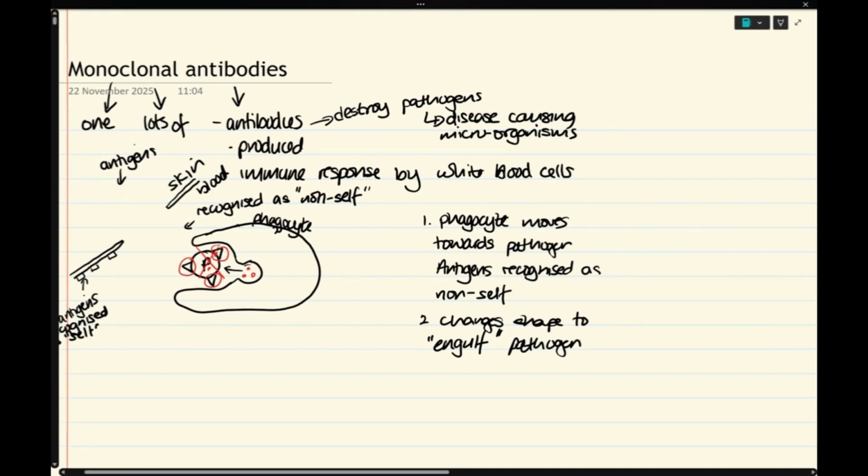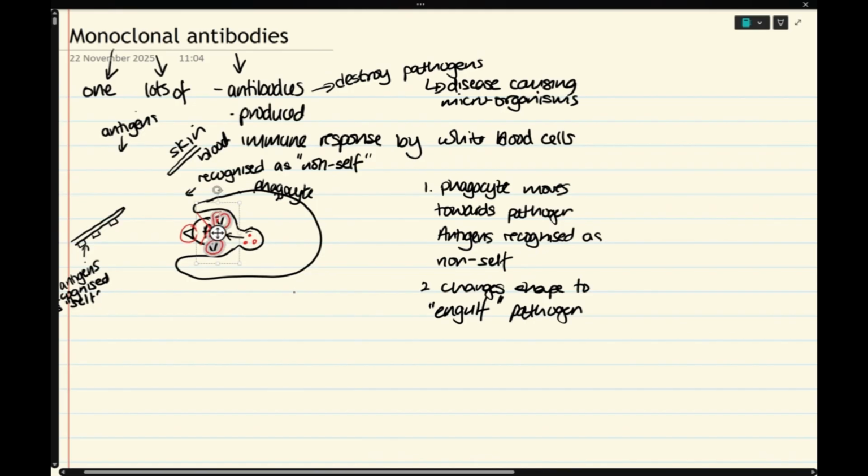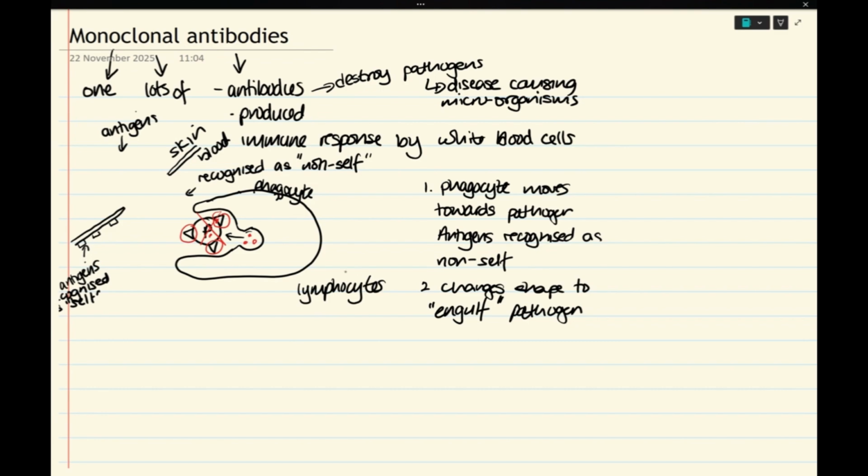So what other white blood cells do, and these white blood cells are called lymphocytes, beta or B lymphocytes, they make antibodies that are specific to the shape of the pathogen's antigens.